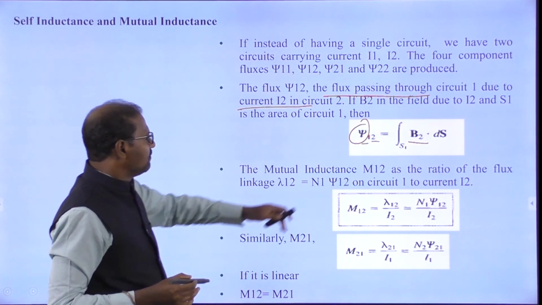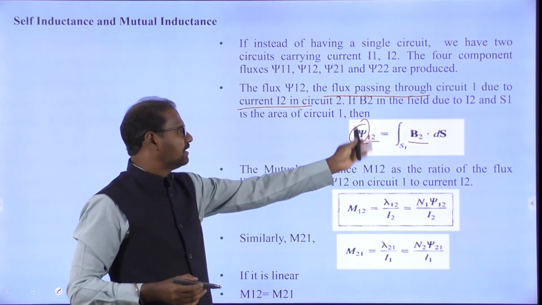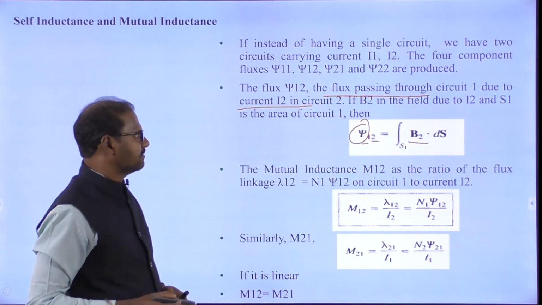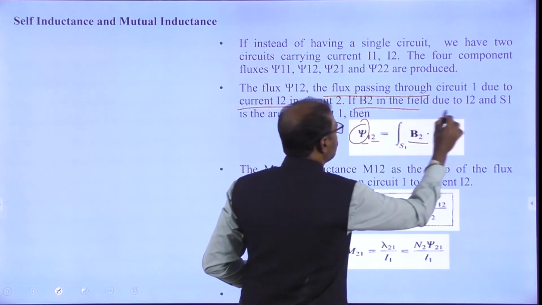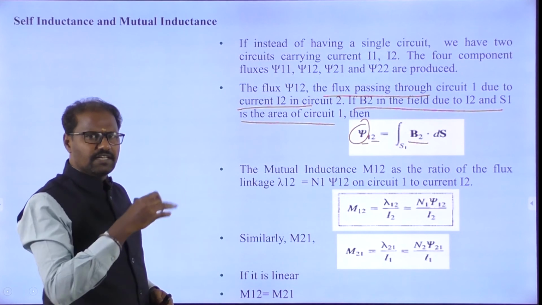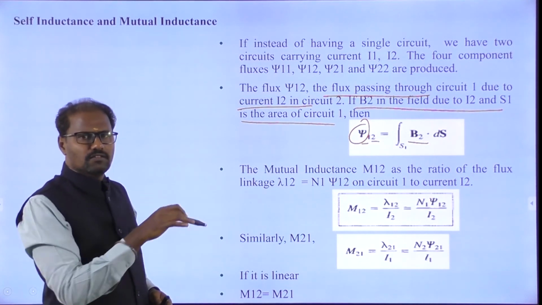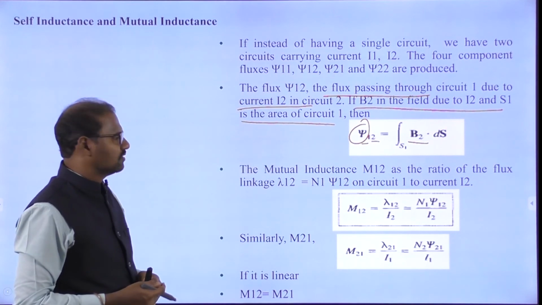Similarly, we can write Ψ21 with B1 · ds. Like that we can write. That's what is written here. B2 is the field due to I2 and S1, where S1 means the area, the total area of the inductance. We can write this as the total flux.